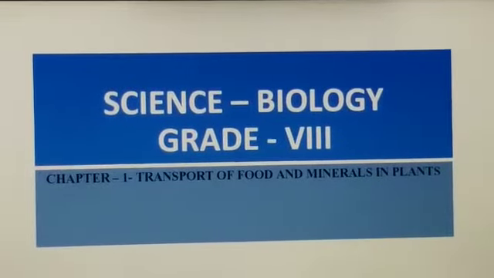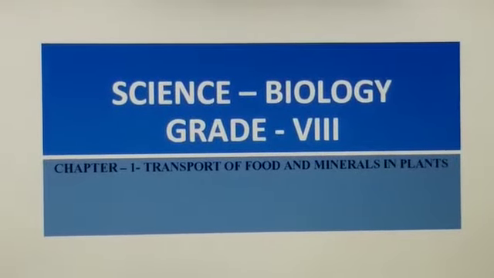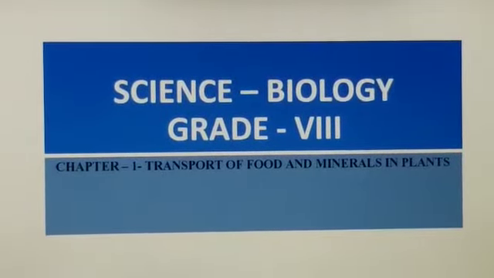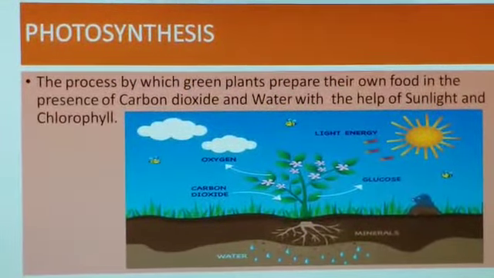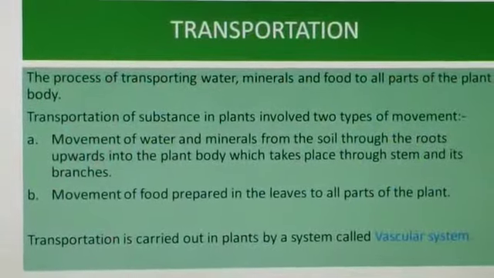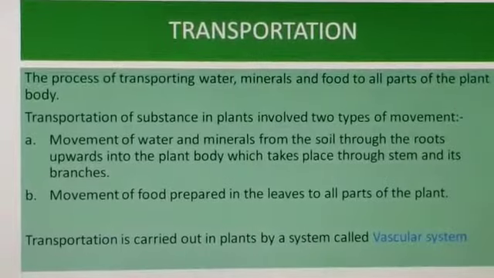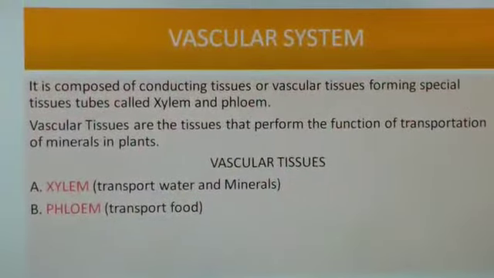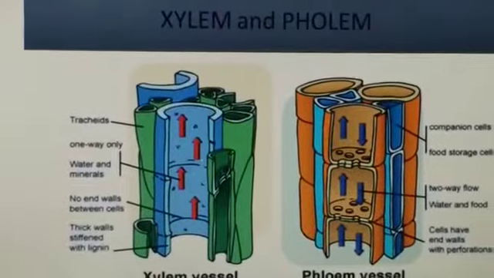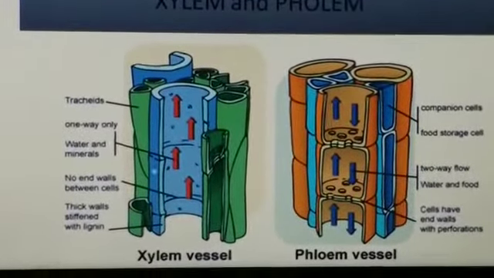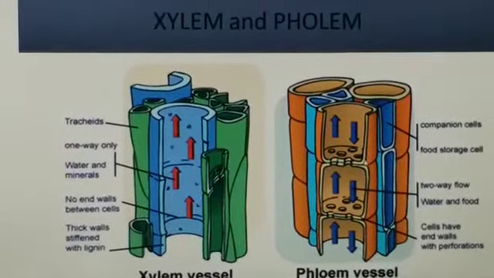And last time when we met, I taught you the first chapter, Transportation of Food and Minerals in Plants. I taught you what photosynthesis is. Then I discussed what transportation is, and the system carried out in transportation is called the vascular system. Vascular system consists of xylem and phloem. This diagram shows the one-way transportation in xylem, and phloem consists of two-way transportation. That is the major difference between them.